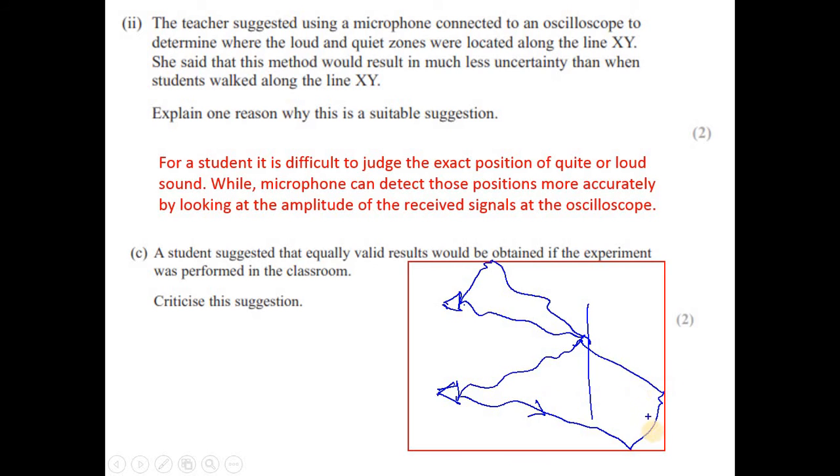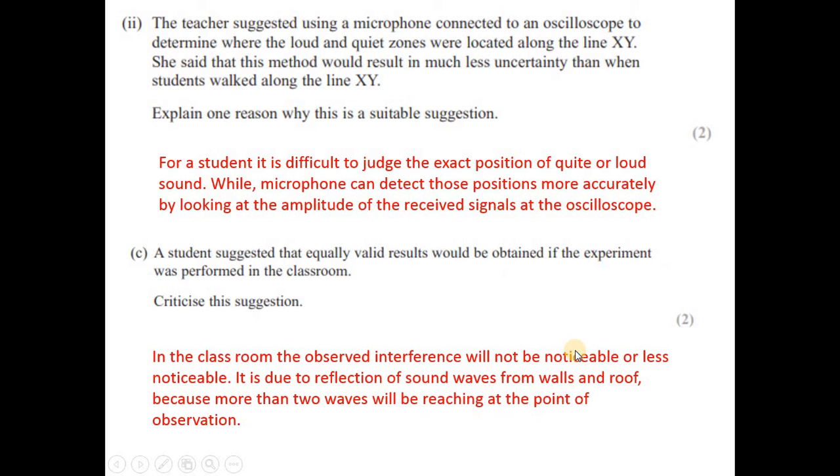So you can imagine at the point of observation more than two waves are reaching, so the interference will not be prominent, or it will be less pronounced, or it will not be observable. That can be studied only if two waves are reaching. So that's how you can write this reason.